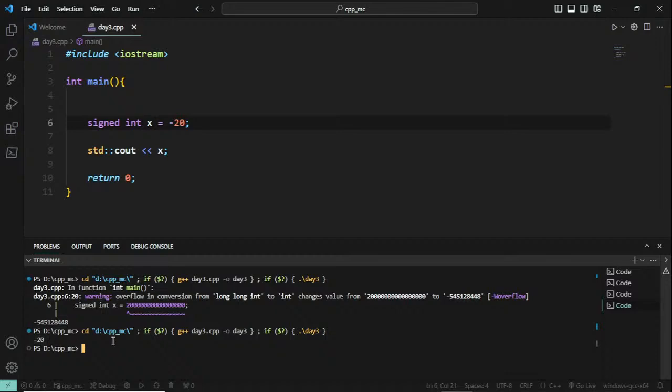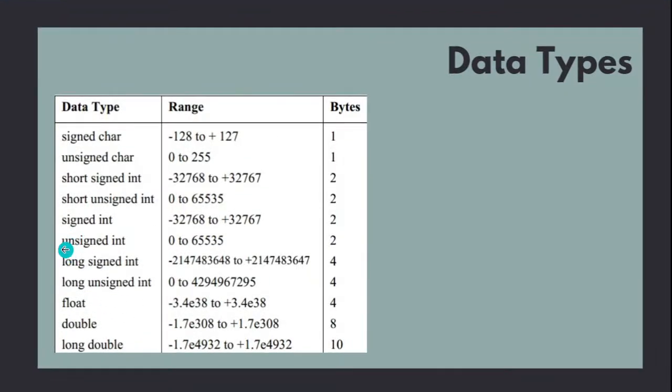You have another type where you can declare it as unsigned integer. In places where you are going to store only positive numbers, you can increase the range from negative to positive. So from 0 it can store up to 65,535. This is the limit, and you don't actually need to remember these limits. There is a way to find that. We'll be discussing those later. These concepts are easily available, and when you program frequently, you will be able to remember these terms.